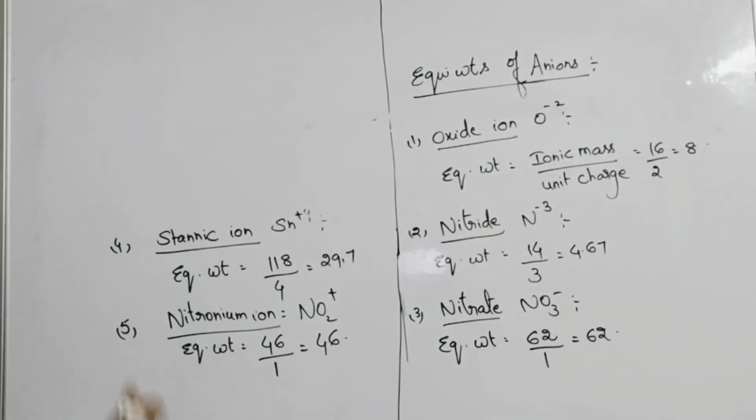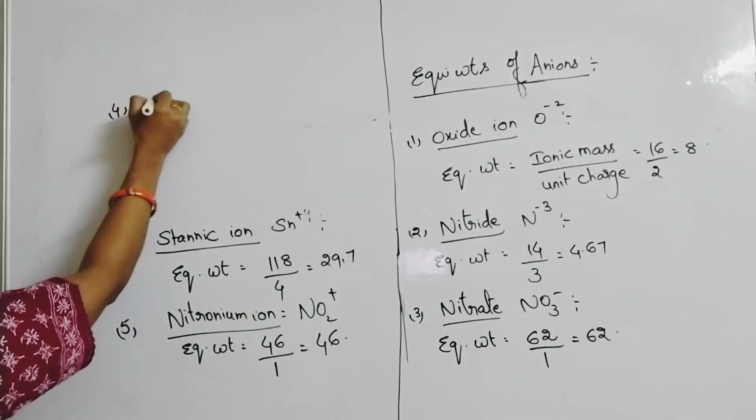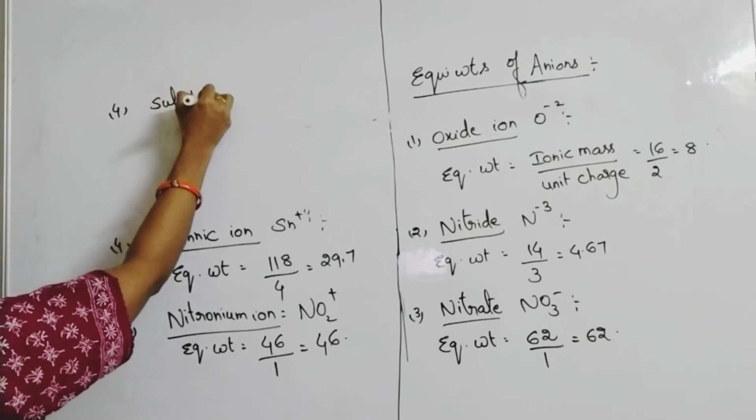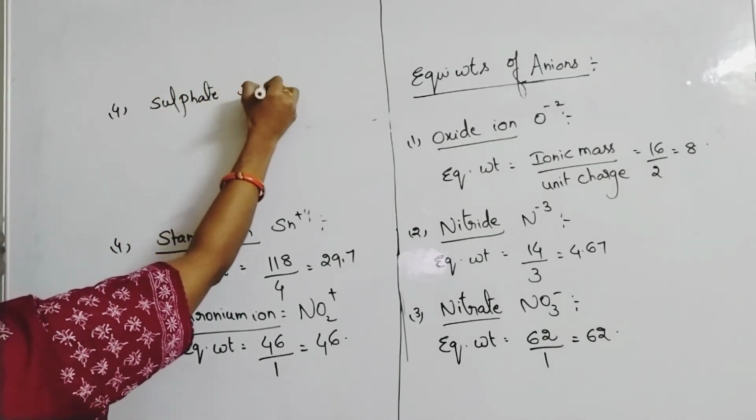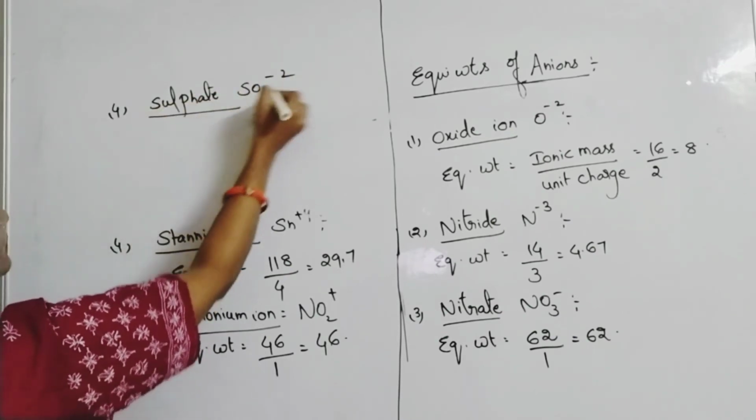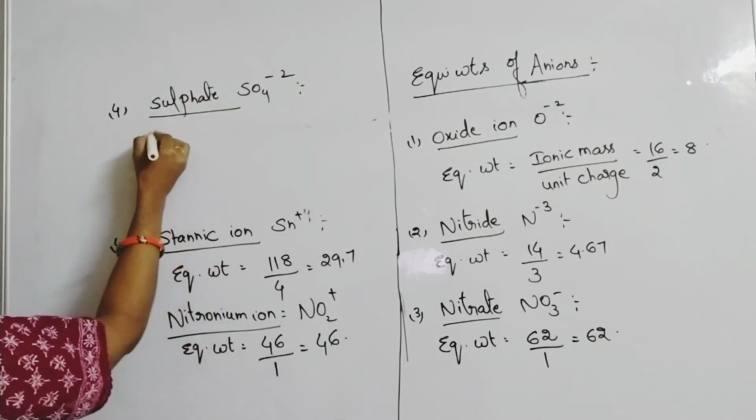Like this you can calculate the equivalent weights of anions also. You can calculate for sulfate, SO4 minus 2. What is the equivalent weight?